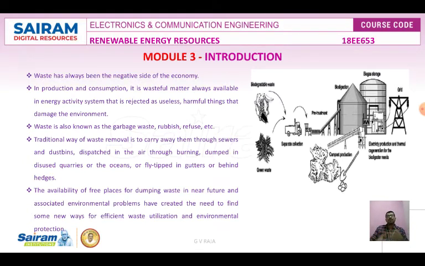Instead of that, we can use it in a proper way, in order to recycle it. If it is food waste, then we can use it for biomass production or biogas production. But if it is plastics, we can go with recycling, based upon the thickness of the material. If it is paper also, we can go with that. So that we are going to see in this solid waste and agriculture refuse.